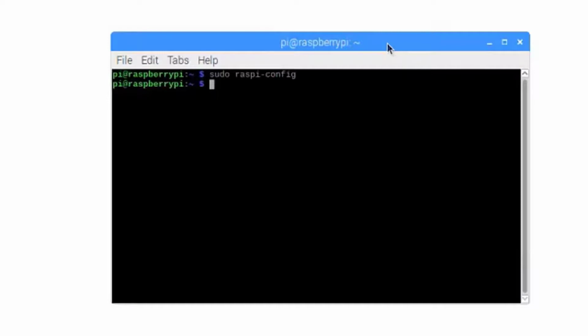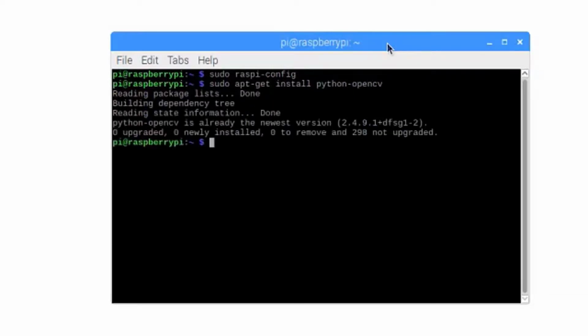Our next task is to install the OpenCV library. To do that, run the command sudo apt-get install python-opencv. The installation is complete. Now, the developers can start working with OpenCV to create computer vision projects. This is how we install OpenCV on a Raspberry Pi.